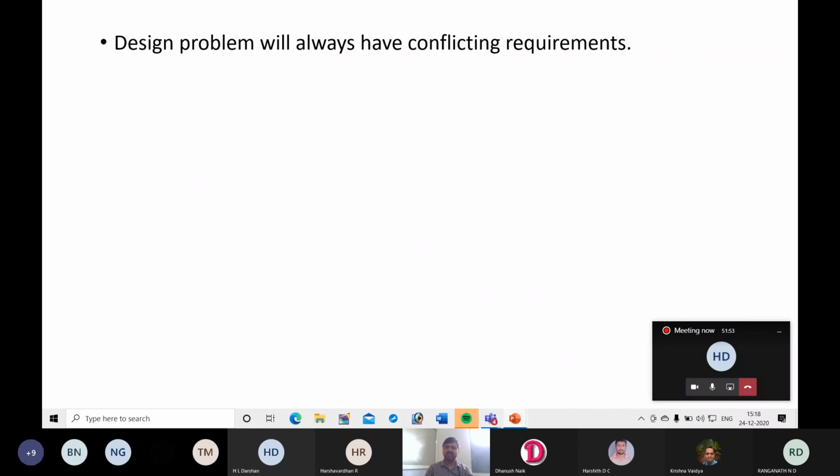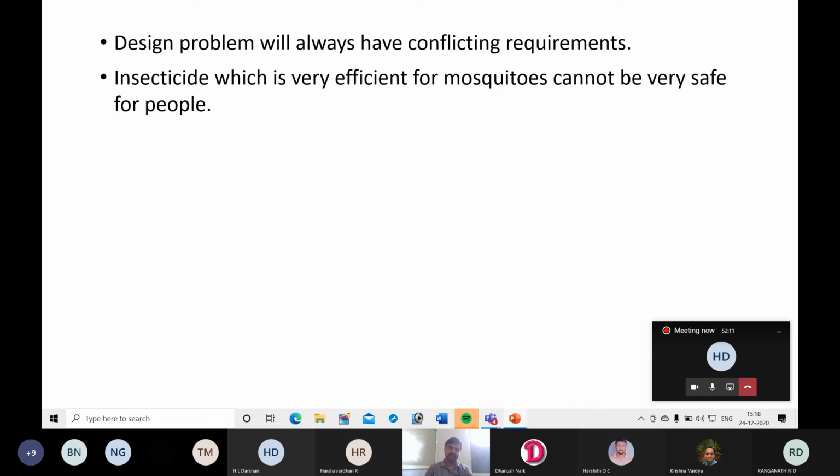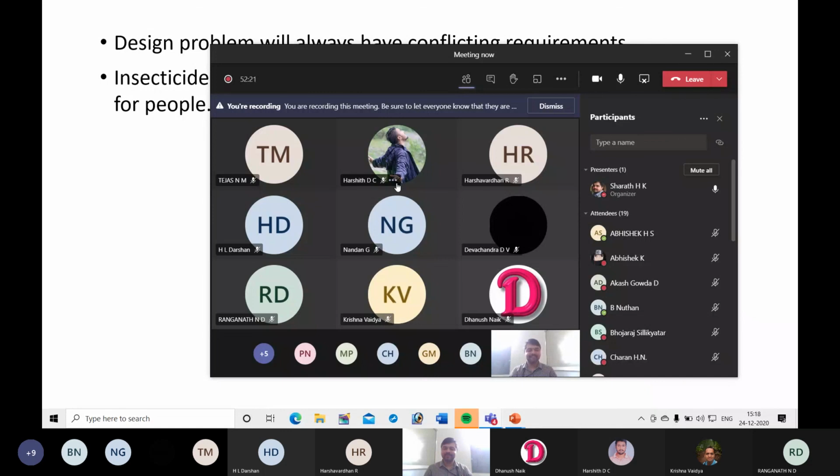A design problem will always have conflicting requirements like quality and cost. Both are conflicting. If you want to increase the quality of a product, obviously cost also will increase. You cannot reduce cost and simultaneously increase the quality of a product. Another example: an insecticide which is very efficient for mosquitoes cannot be very safe for people.